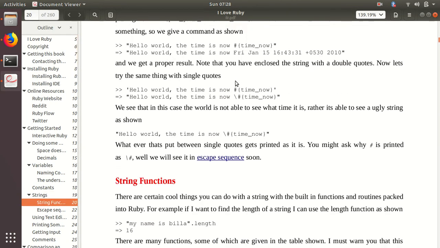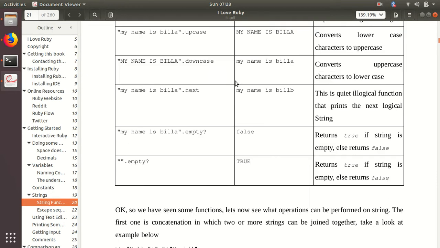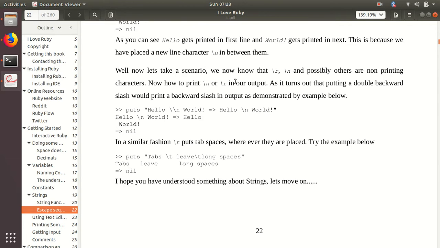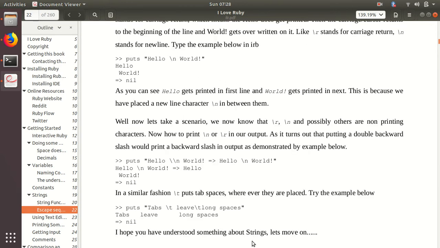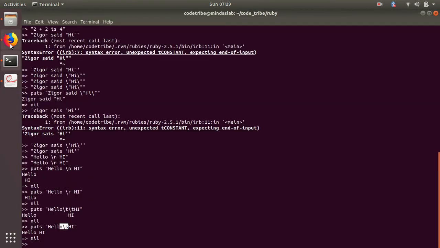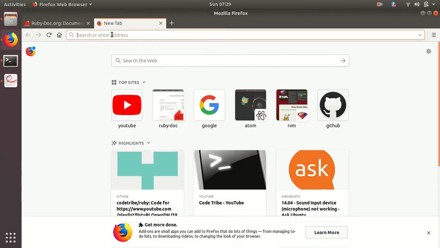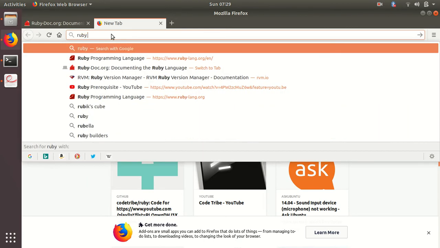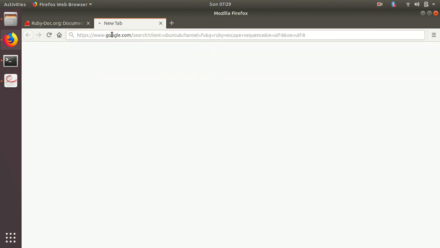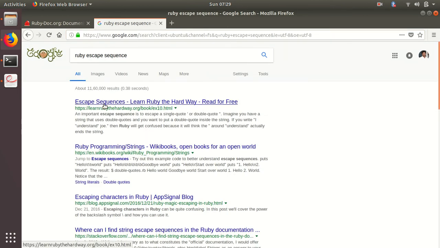So I think I've put it in my book, okay, but if not, yeah, escape sequence, right? I've just put a little in my book, and you can Google for it. Just Google Ruby escape sequence, and you should be getting it, right? And this book is really good, Ruby Programming the Hard Way, right?